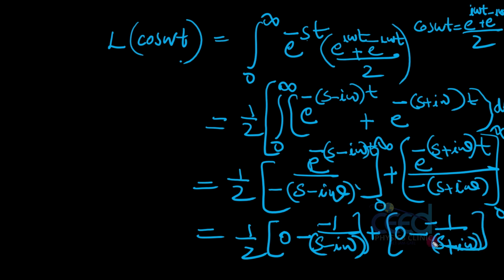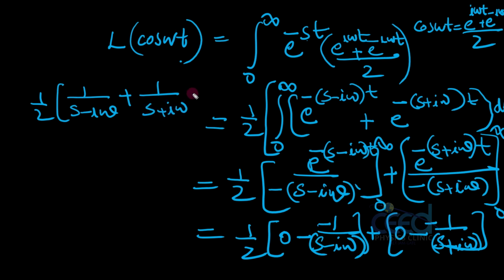Okay, so this is equal to 1 by 2 into 1 by s plus i omega, 1 by s minus i omega, right, plus 1 by s plus i omega.